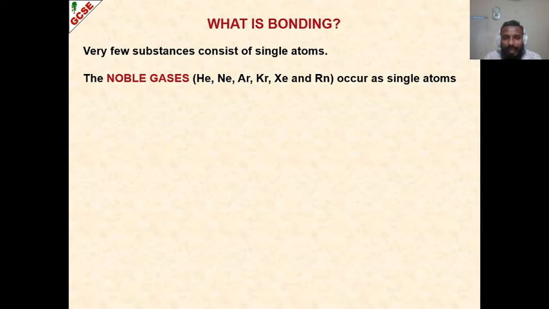They don't need to combine with anyone else. They have a completely filled outermost shell. That's why we call them noble gases. Because they are noble, they don't need to combine with anyone.